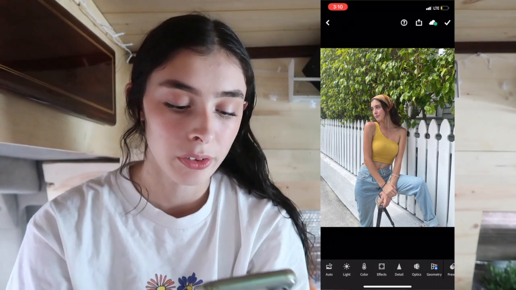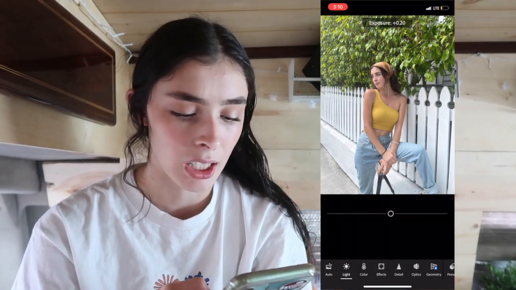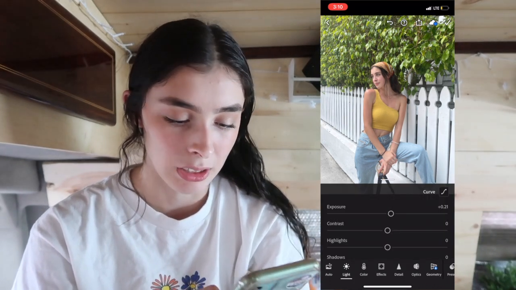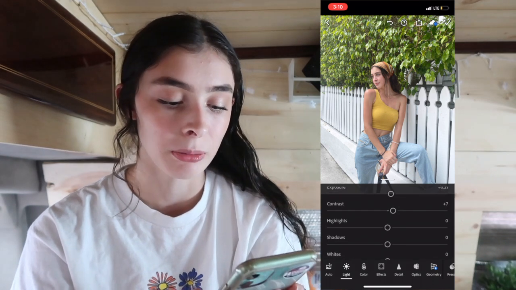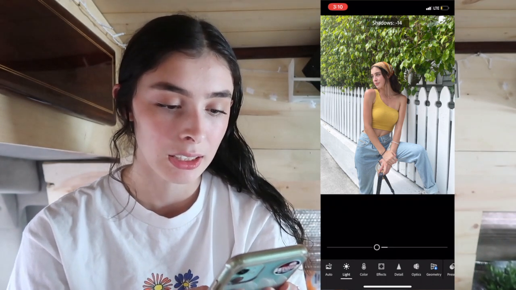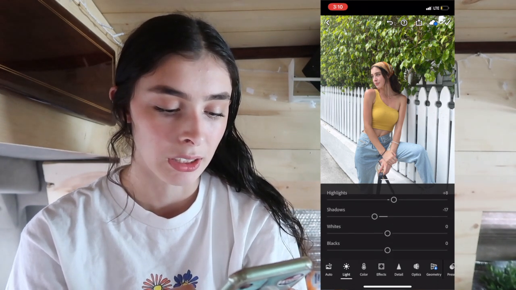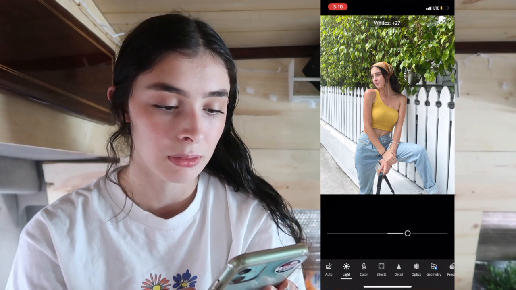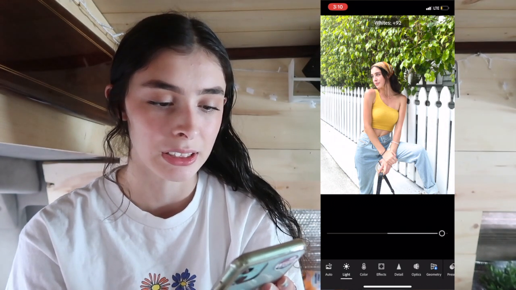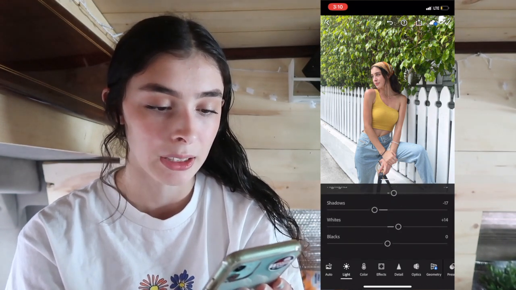Okay, so when I go in, I'm gonna go into my light. I'll probably put the exposure up a little bit and the contrast up a little bit, put up the highlights and put down the shadows just to brighten it up. Probably put the whites up just to make it a little brighter. You see how it makes it really bright? I'll probably put that up a little bit.